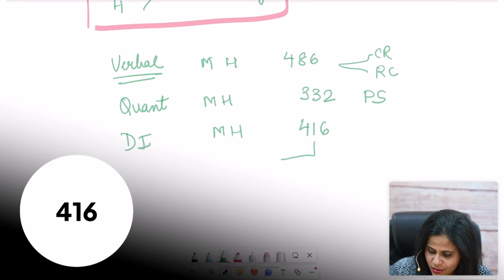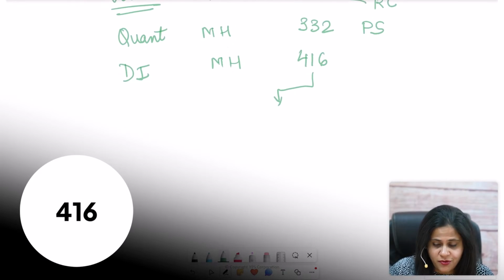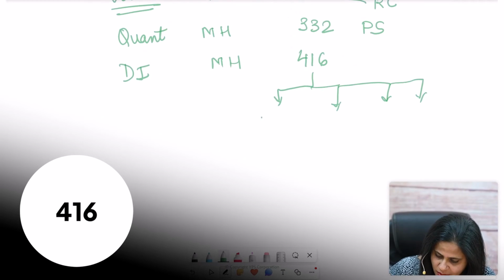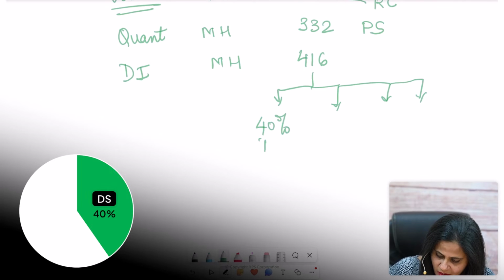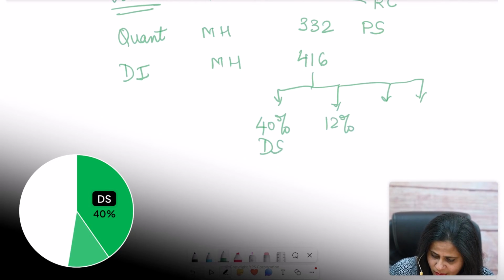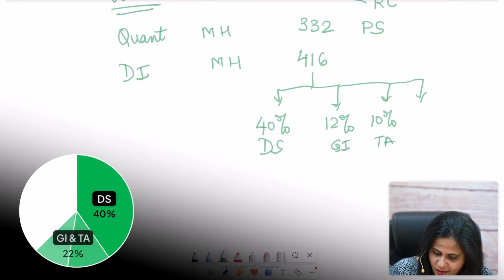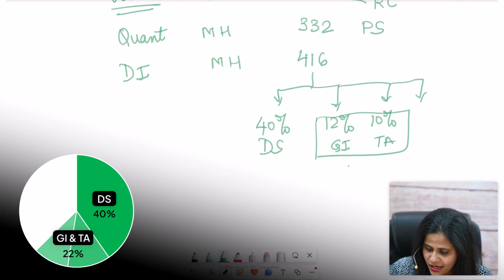Now, let's talk about how these questions are split amongst the four different question types. About 40% of questions are DS, for the right reasons. Another 12% and 10% are from GI and TA, which are really combined, so 22% of questions are from GI and TA.